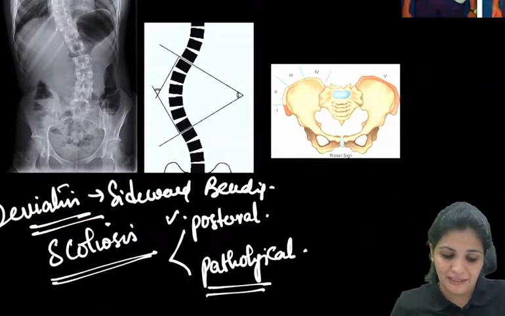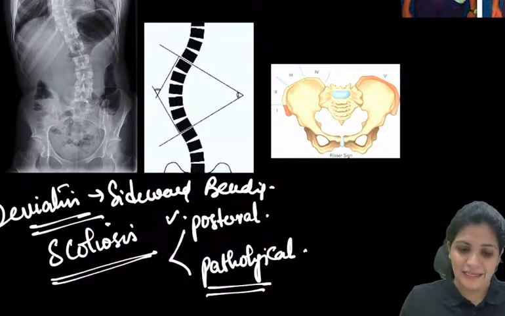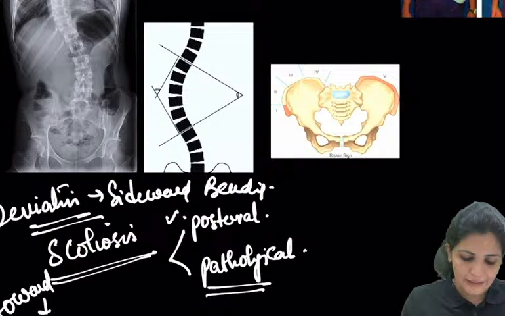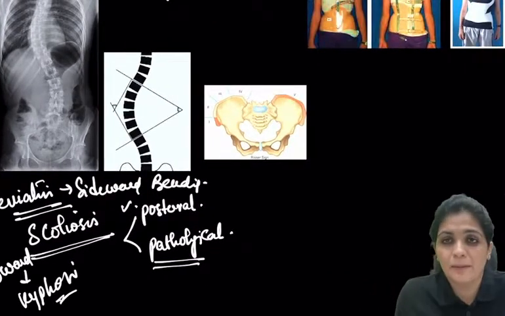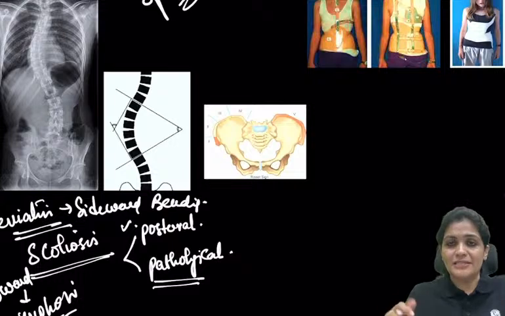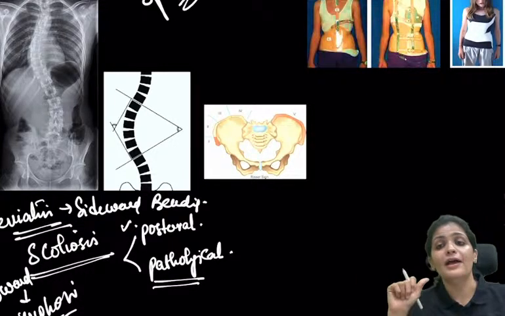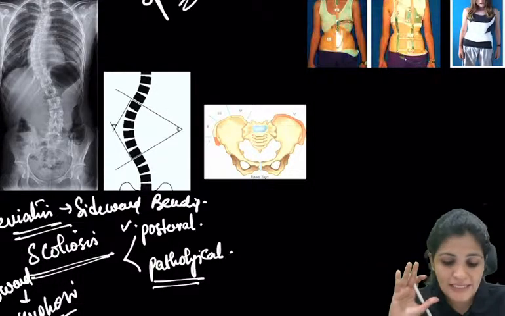There are two important things. One could be lateral and the other forward. So lateral bending is scoliosis. Similarly, forward bending is kyphosis. So usually in elderly people, you see they are bent like this, right? They hold a stick and they are bent like this. That forward bending of the spine is called kyphosis. Few people have sideward bending, that is called scoliosis.